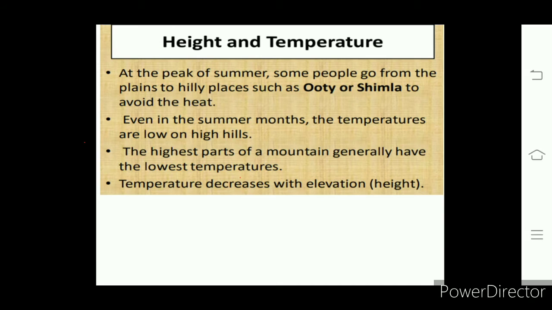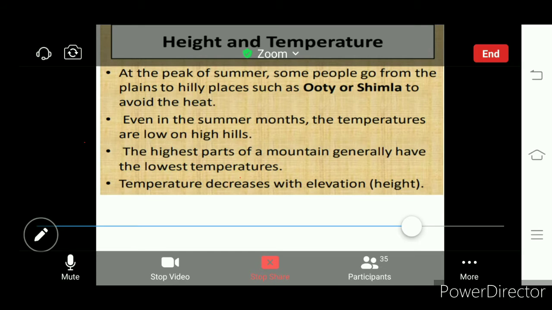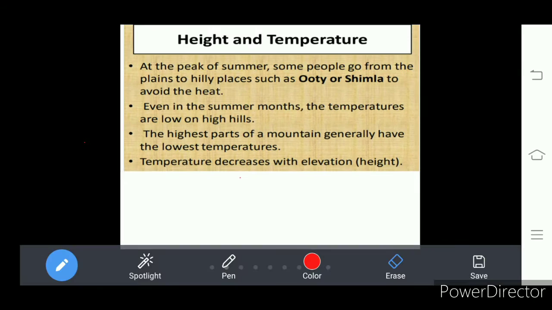The highest parts of the mountains record the lowest temperatures. That means moving to a higher area from the earth's surface, the temperature decreases. It means that the temperature decreases with elevation.